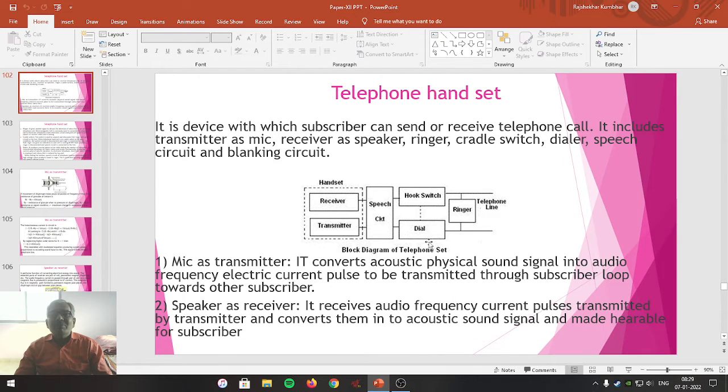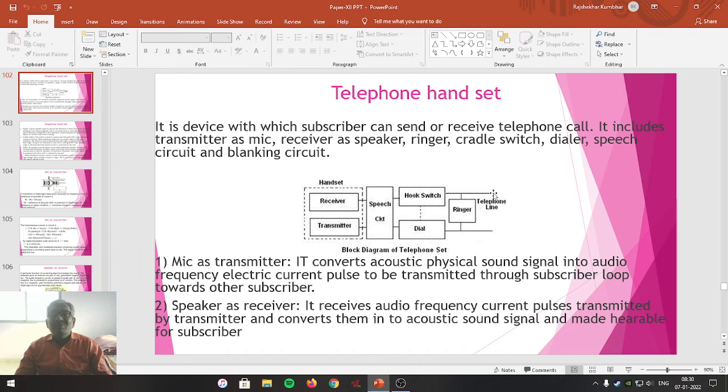So which is represented in this particular diagram. This is the diagram that represents the telephone handset containing the receiver as a speaker, transmitter as a mic, speech circuit, hook switch on which the cradle is placed, dialer, ringer, telephone local line. This is the line which is connected to the telephone exchange.